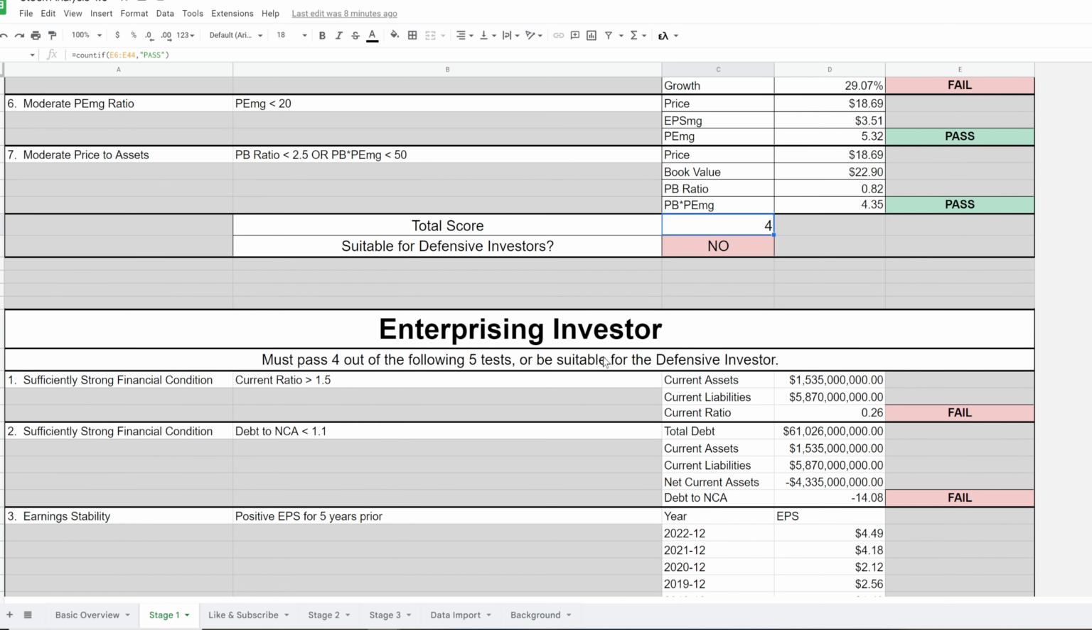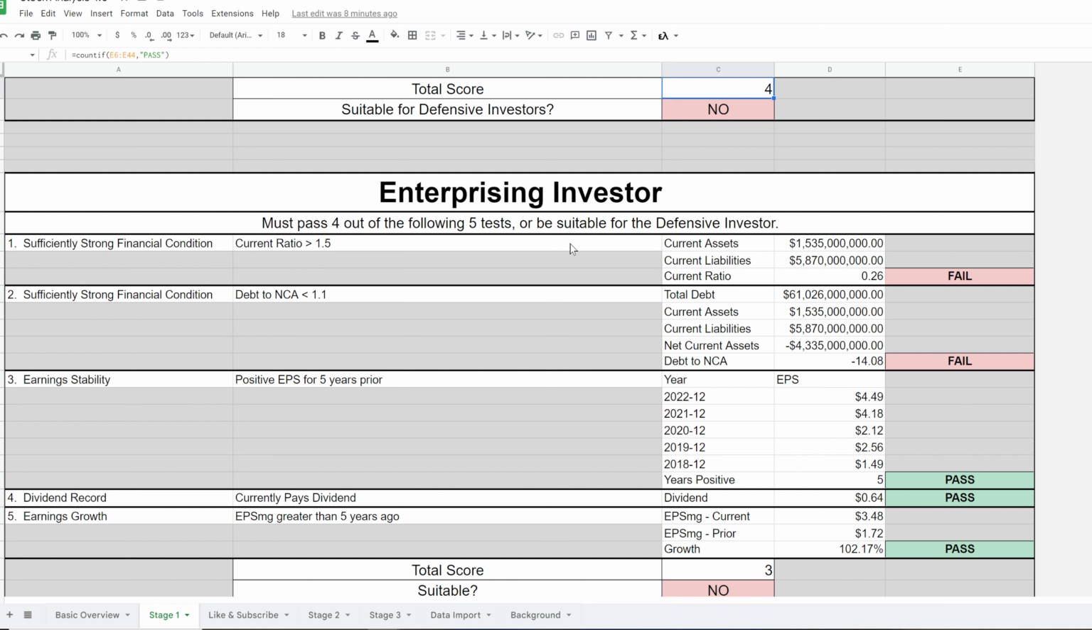Let's take a look at the enterprising investor. The enterprising investor is willing to do further research, so their requirements are not quite as stringent as the defensive investor. Looking at this one, the current ratio has to be over 1.5. It fails that. The current ratio is only 0.26. The debt to net current assets ratio has to be below 1.1. It's negative here. There's more debt than the net current assets, so it fails that.